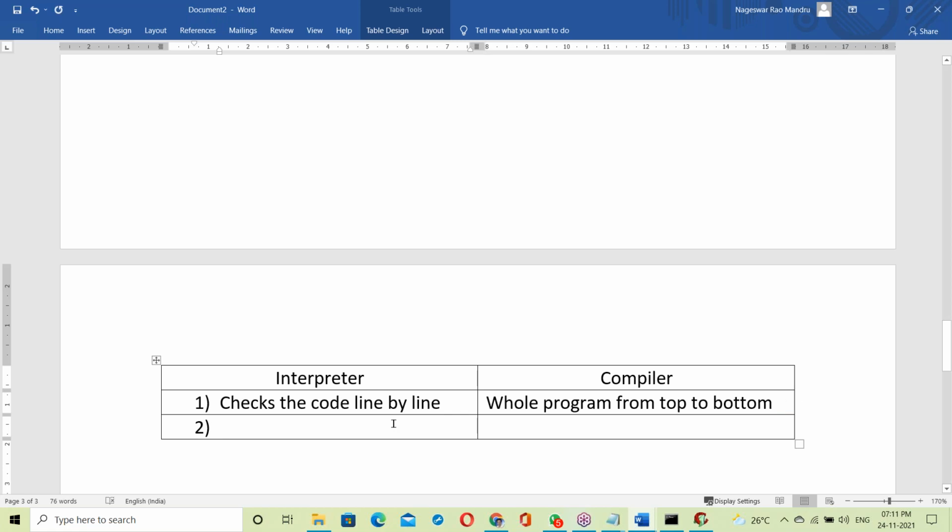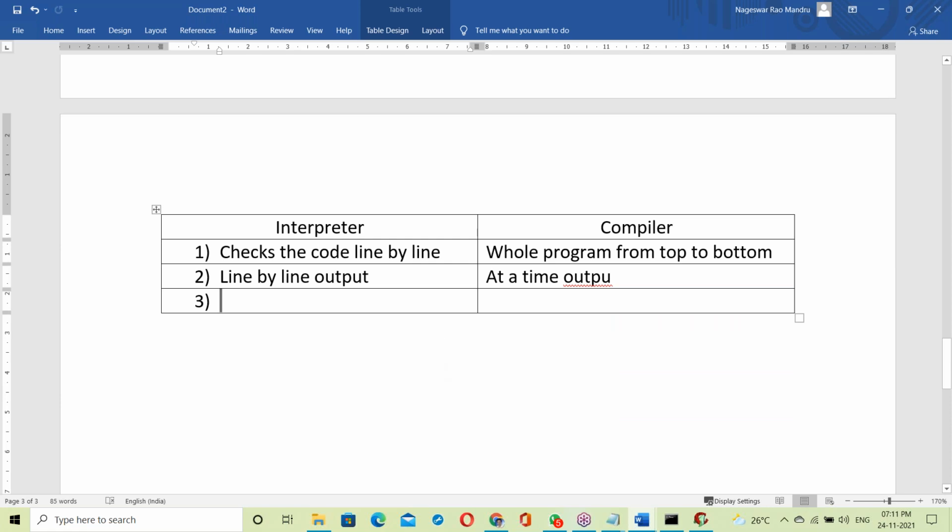Next, output. The interpreter gives line by line output. First line checking, then giving output. In the case of the compiler, what happens here? One exe file is generated, and that exe file is executed. So the output comes at a time. The compiler generates the exe and gives output at a time.